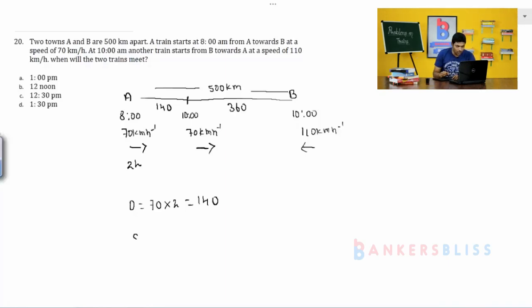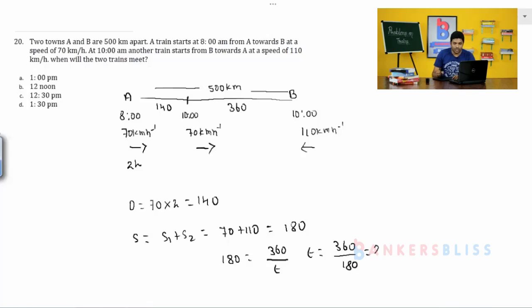S is equal to S1 plus S2, which is equal to 70 plus 110, 180. So, 180 km per hour. Time is in hours and distance is in kilometers, so no conversion is required. 180 is equal to the remaining distance, that is 360, by time. So, time is equal to 360 by 180, which is equal to 2. So, after 2 hours they are going to meet.